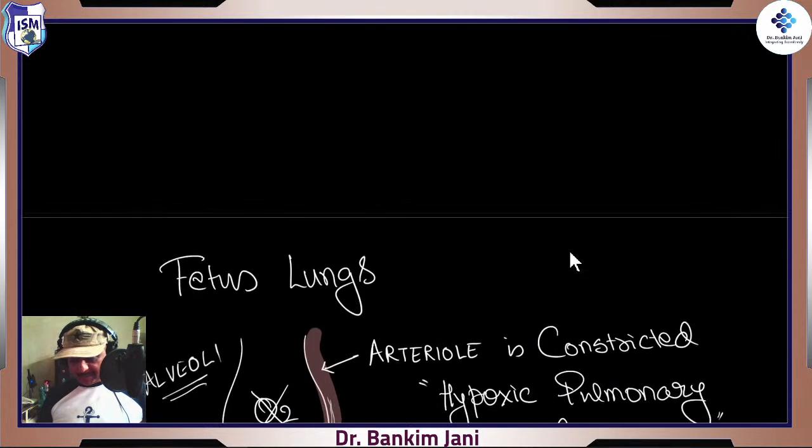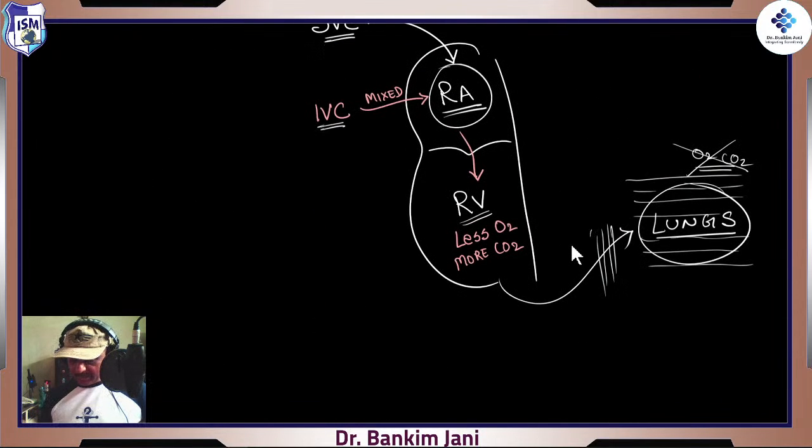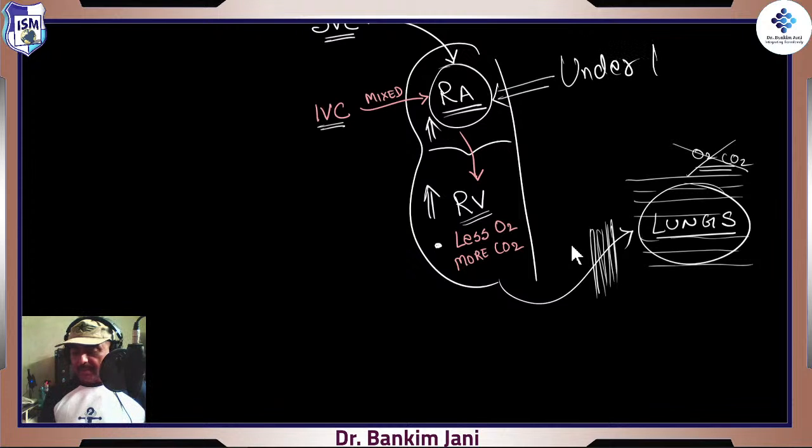But the back pressure, when it is blocked over here, that back pressure will be mounting into the right ventricle, because from the right ventricle, blood is not going further. Okay, so pressure is increased in the right ventricle. Again, the back pressure would mount on the right atrium. So now the right atrium is under high pressure. Got it? The right atrium is under high pressure.